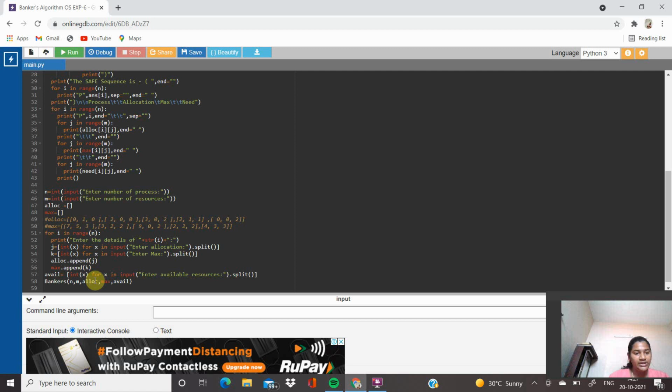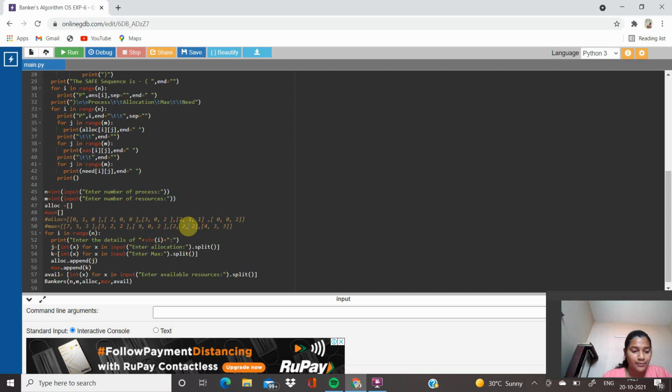Available equal to int x for x in input. Enter the available resources, split: banker's need, allocation, max, available. Now I'll explain this algorithm in a simple process.